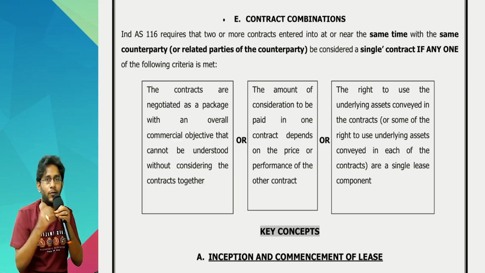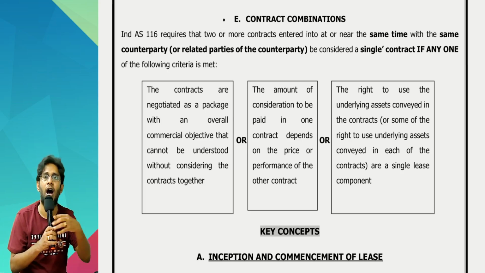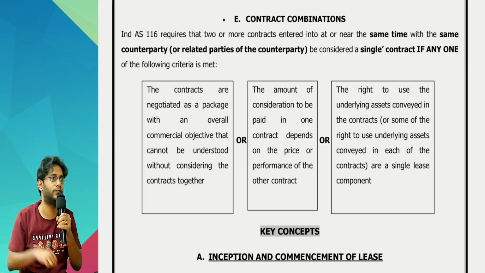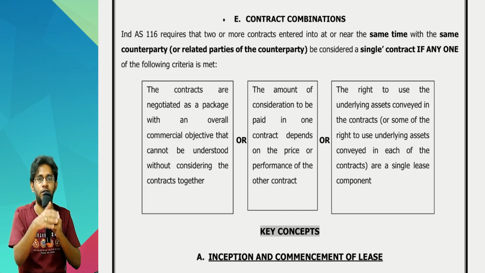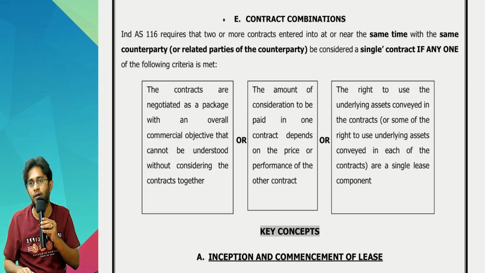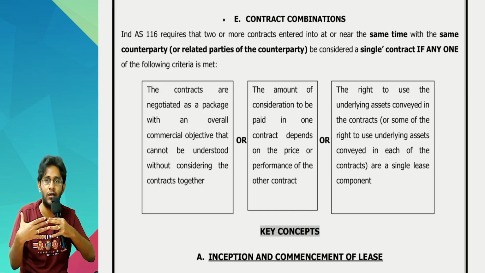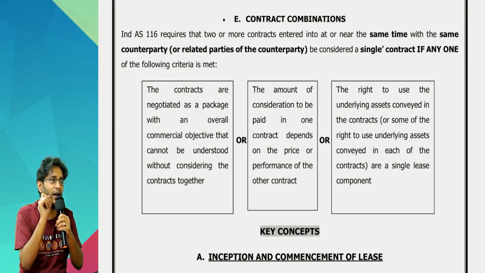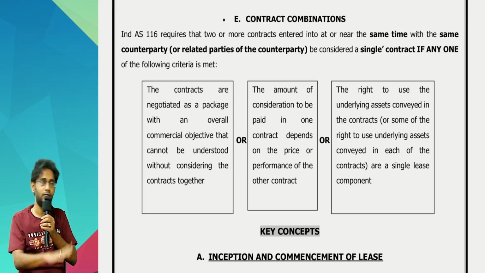Machine A, one contract. Machine B, another contract. Machine C, another contract. Effectively, how many machines are there? 3 machines. Somewhere you wrote in the contract that all the 3 machines are to be joined to create an assembly line for you. Assembly line means what, sir? Somewhere you input raw material, after machine 1, machine 2, machine 3 process, ultimately finished goods will come. So 3 contracts are there, but ultimately all the 3 contracts' assets have to be joined. If assets are going to be joined, the standard says you are taking a single asset on lease under a single contract. Even though you have recorded 3 contracts, in substance they are a single leased asset. Same point, sir.